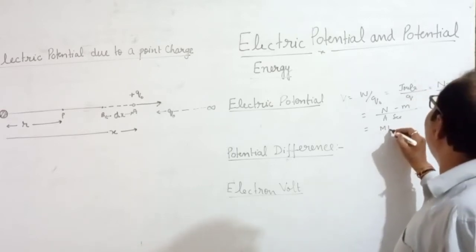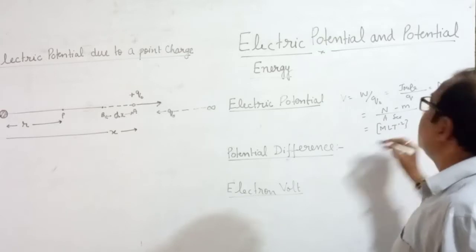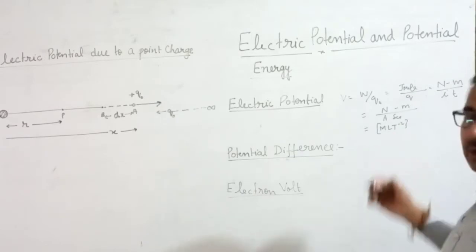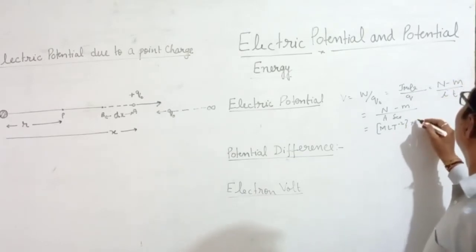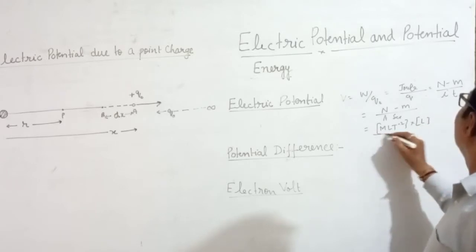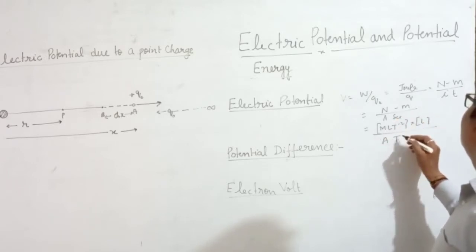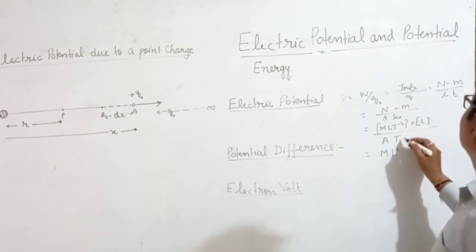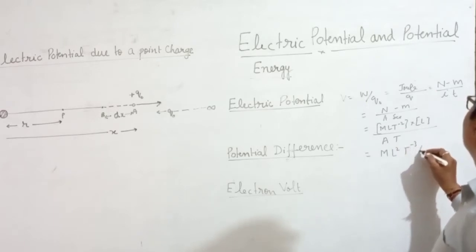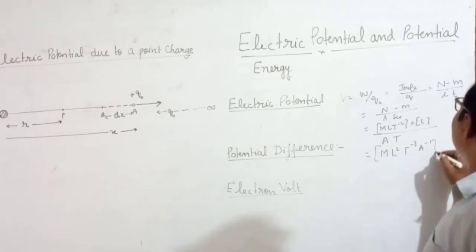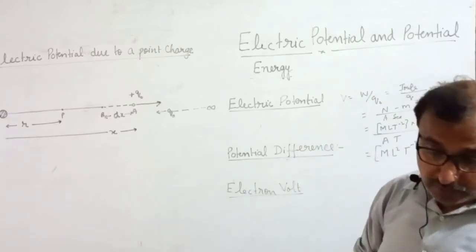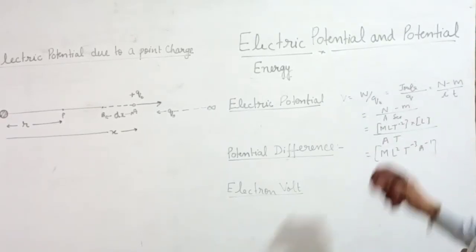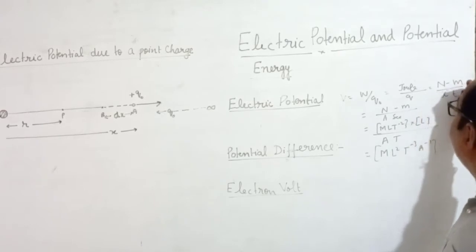M L T minus 2. This is the dimensional formula for force. Newton is the unit of force. And meter L, A, T, M L square T minus 3 A minus 1. This is the dimensional formula for electric potential. I hope you all understand.